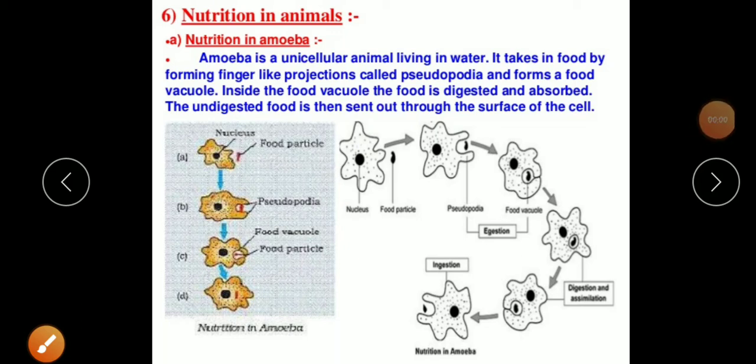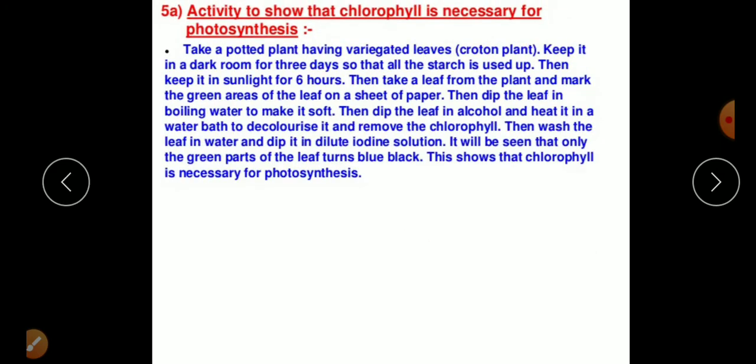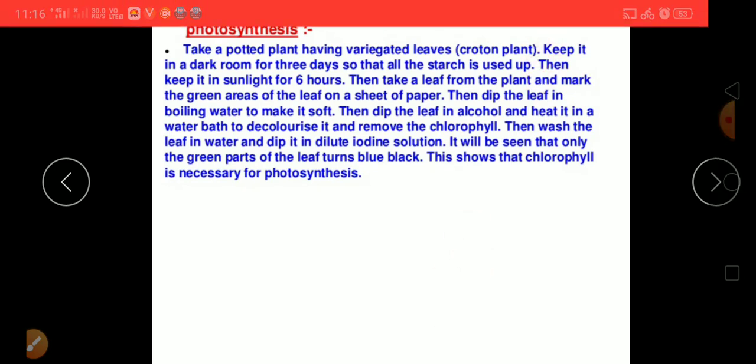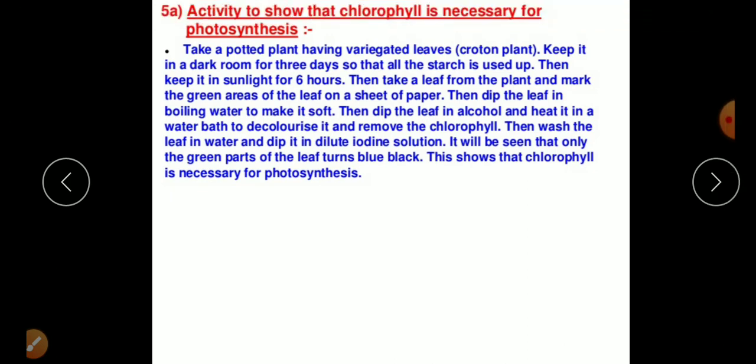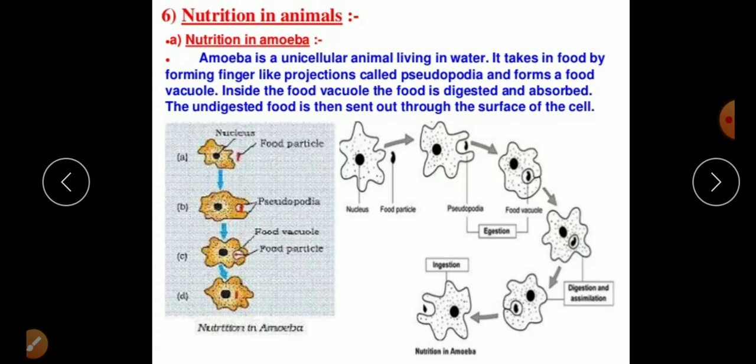Hello, my dear students. This is part 2, class 10th, chapter 6, Biology, Life Processes. In the last part, part 1, we studied the mode of nutrition, right? What is nutrition? And besides that, autotrophic and heterotrophic nutrition, and how plants get their nutrition.